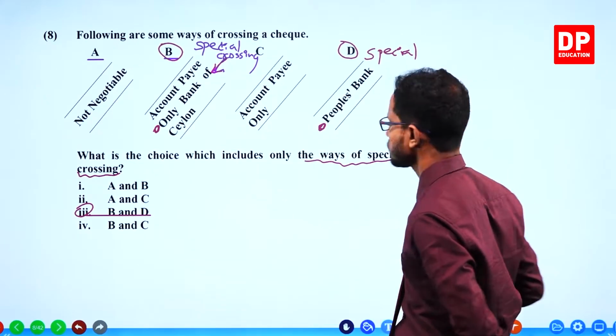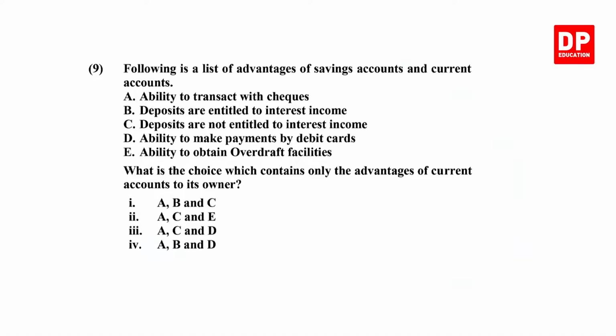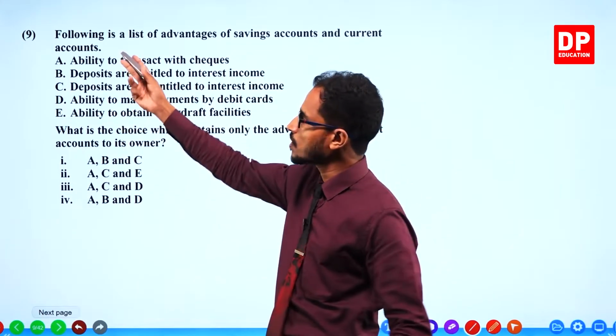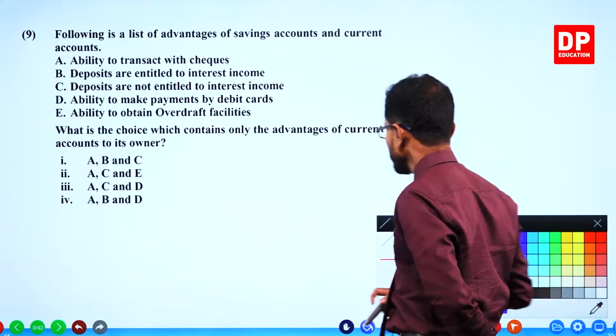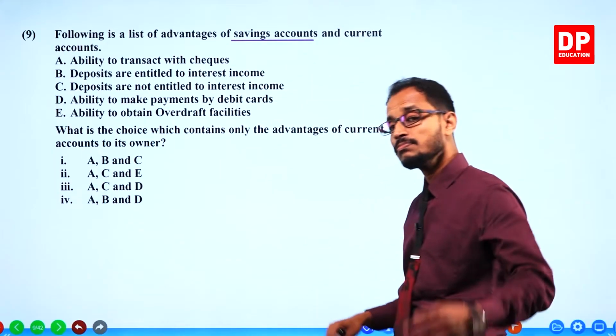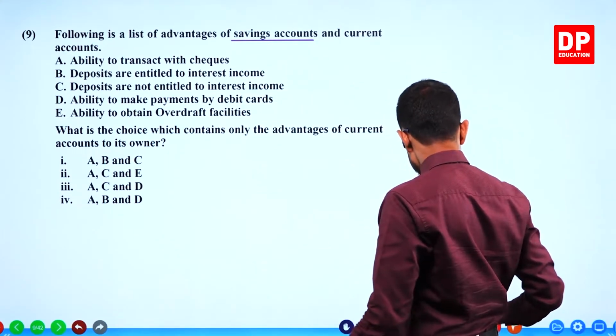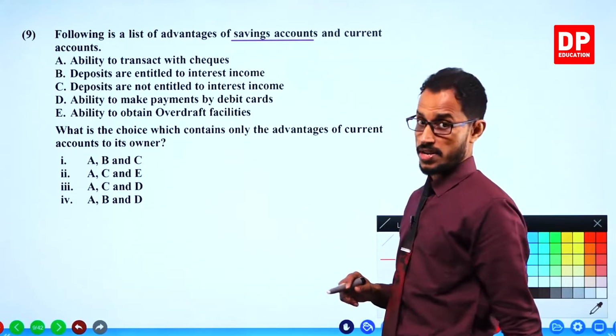Next question. Following is a list of advantages of savings accounts and current accounts. Now, children, you know what savings accounts are? You know what current accounts are?